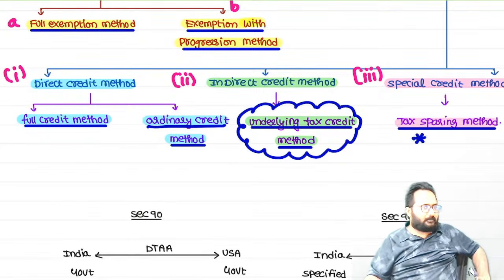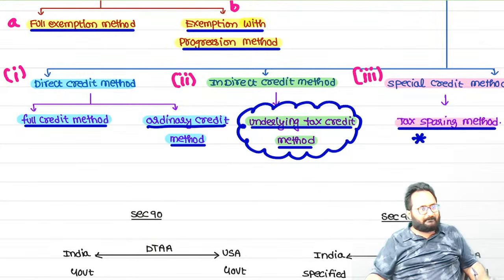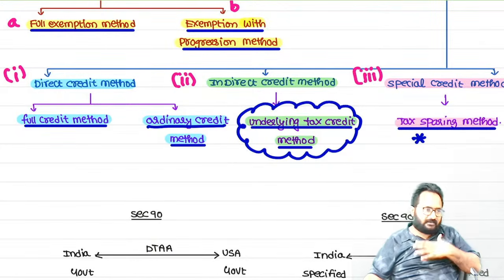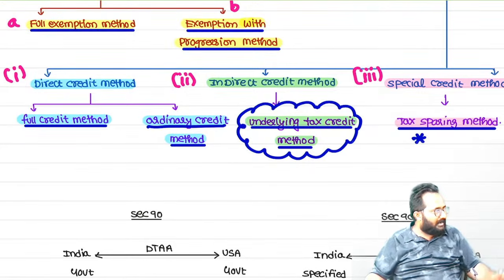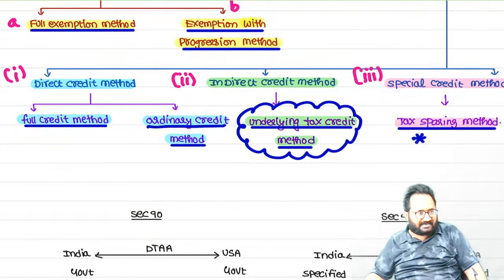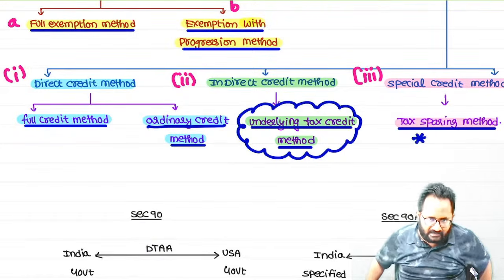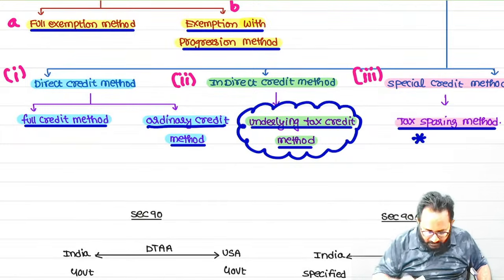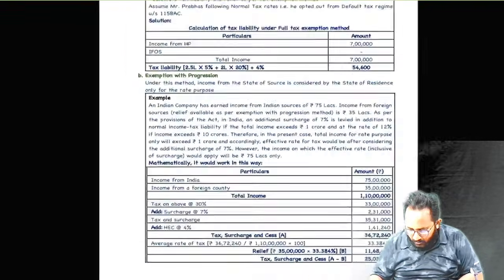But most probably we will get the tax sparing method in our exam also. So that's why first I will give preference to the sparing method. Later, last method we'll discuss is the underlying tax credit method. What is that? Underlying tax credit method. Shall we start? Yes. Sparing method, I will tell you along with an example.